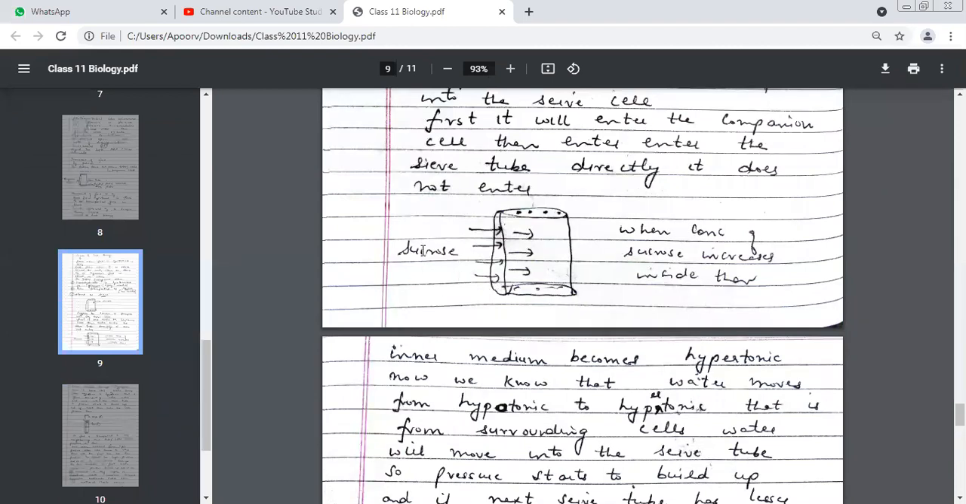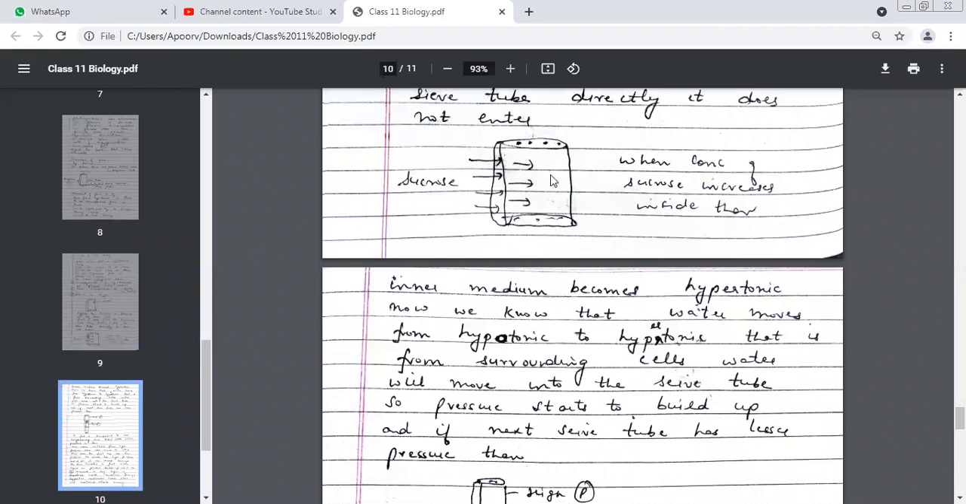See the arrow. Where is sucrose first entering? Which cell is this? Companion cells. Now from companion cells, it will go and enter the sieve cells. Now what happens is this inner medium becomes hypertonic because we have a lot of sucrose inside. So this inner part will become hypertonic. And we know that water always moves from hypo to hypertonic. So from the surrounding cells, water will move into the sieve tubes. Water will start moving from the surrounding cells to this part. So pressure will start building inside this sieve tube. Pressure starts to build up.